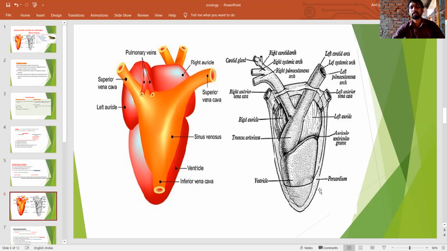The space is filled with pericardial fluid.